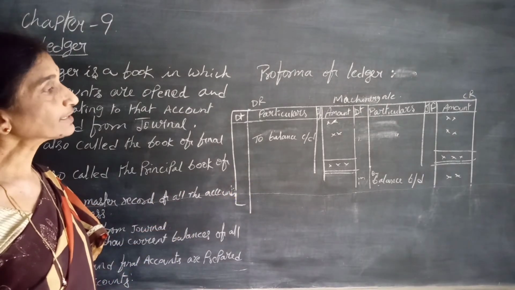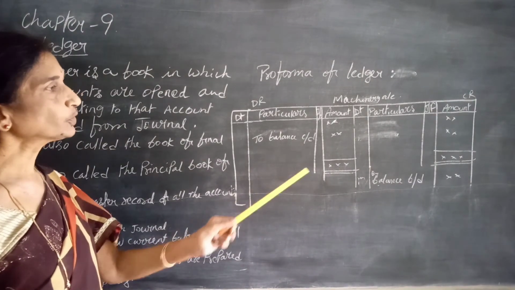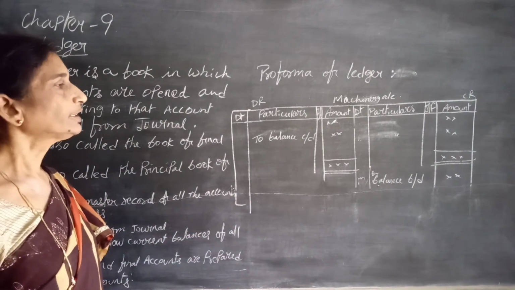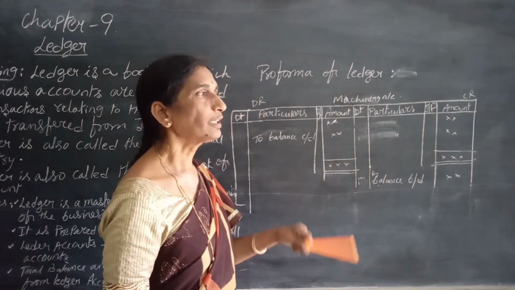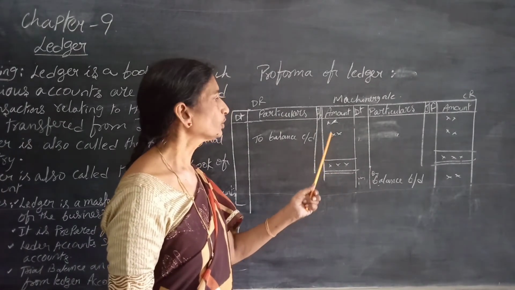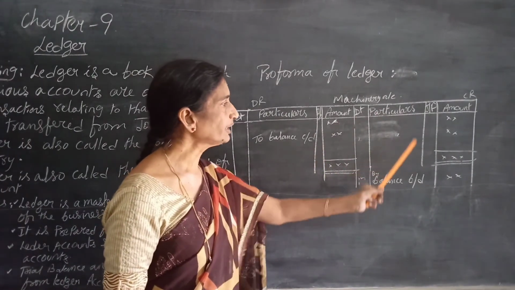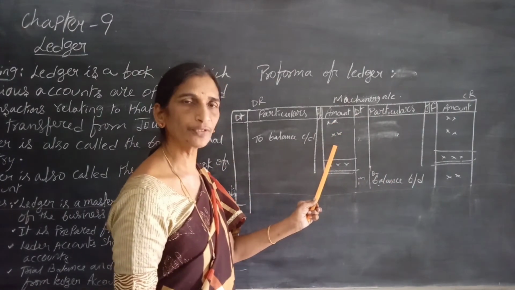Now let us see how to balance the account. The total of both sides is taken, and the highest total is written here on the total column, and the amount of balance is written on that side where the total is lesser. Suppose credit total is greater than the debit total, then by balance carried down with the difference amount.